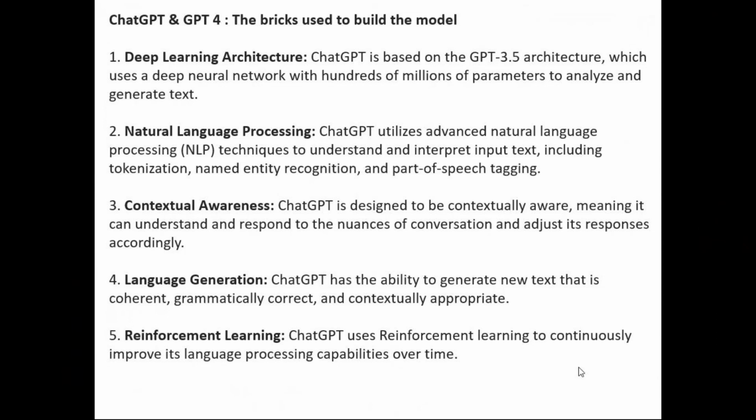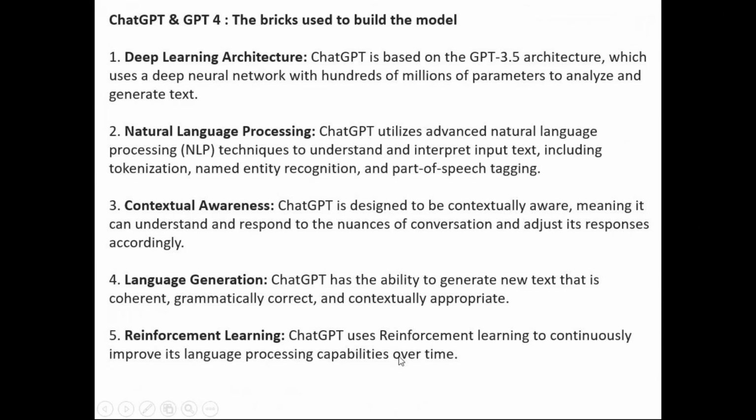Reinforcement, remember guys, is a trial and error method. In the sense that we supply some input. If we don't get it, again we supply some other input and try to get it. We go with the trial and error method to get the response over time. Remember this because we should continuously improve its language processing capabilities over time.